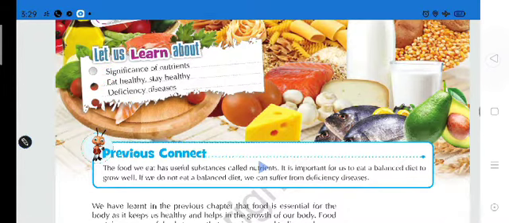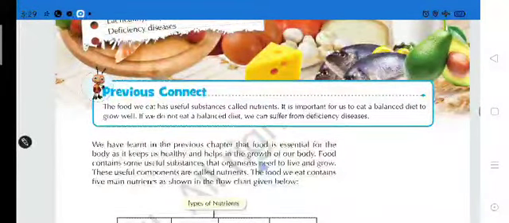So to connect with what we studied in the previous chapter, the food we eat has useful substances called nutrients, and it is important for us to eat a balanced diet to grow well. As I told you, dear students, a balanced diet contains the proper nutrients, which are most essential for us to survive, for proper growth, etc. And if we do not eat a balanced diet, then what will happen? We can suffer from many deficiency diseases, which occur if there is a lack of required nutrients.